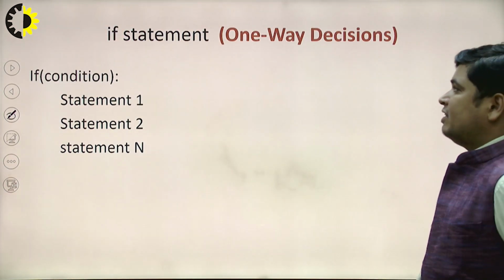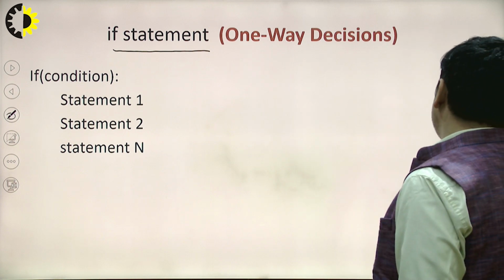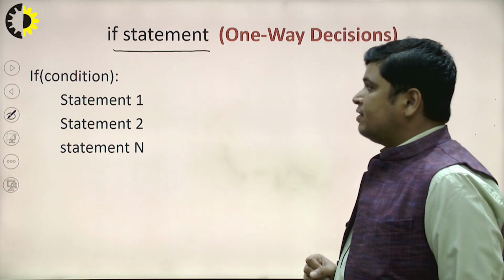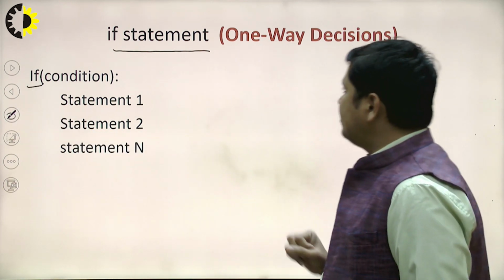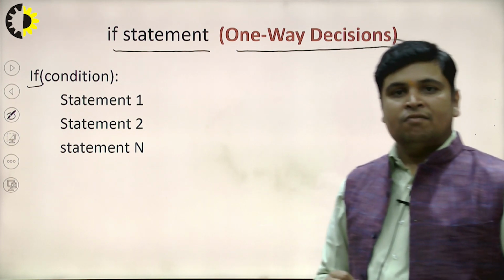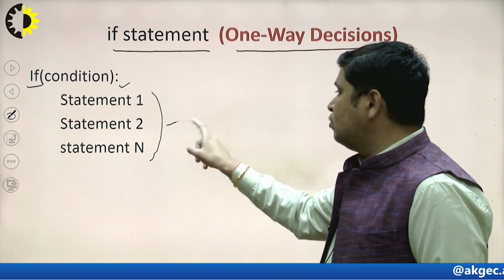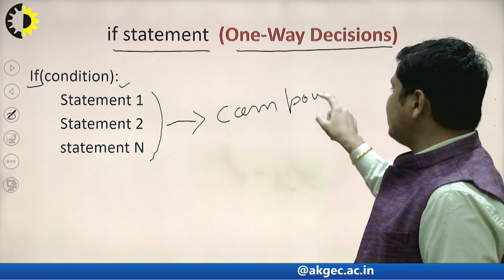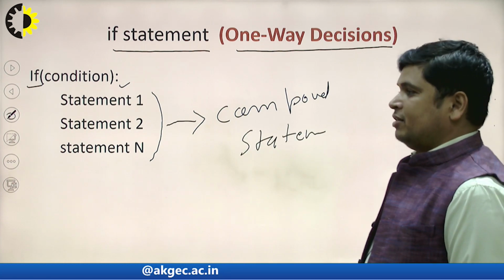Okay, you will see here this is the syntax of a simple if statement in Python. For the simple if statement, we use the if keyword to define the if statement. This is called a one-way decision. An if statement is considered a one-way statement. Again, this is the indentation and this is considered a group of statements. We can say this is the compound statement I have already discussed.